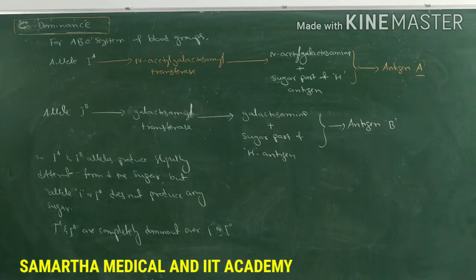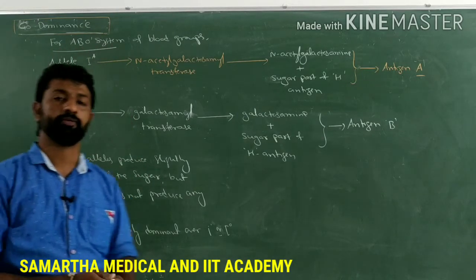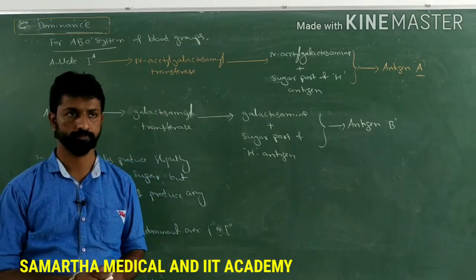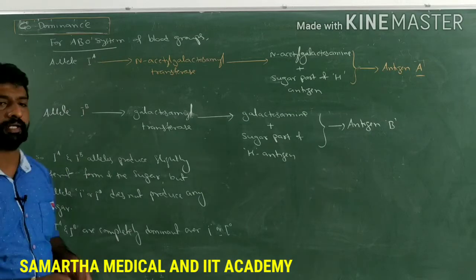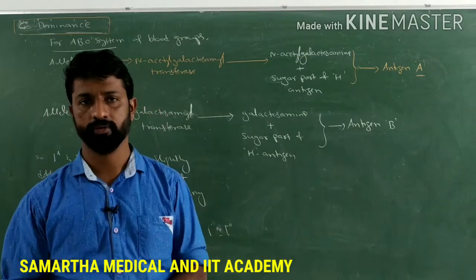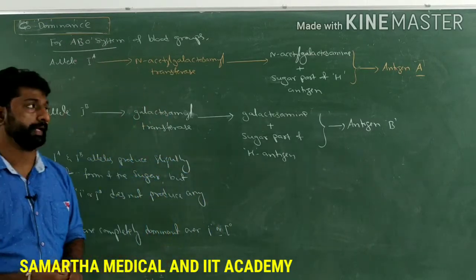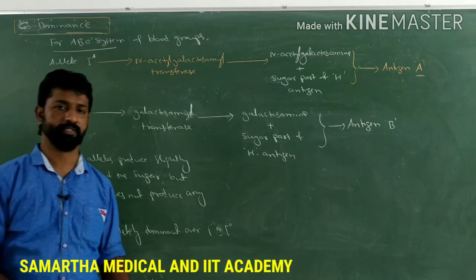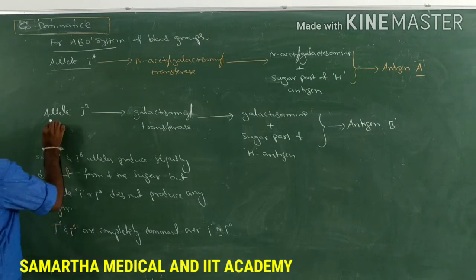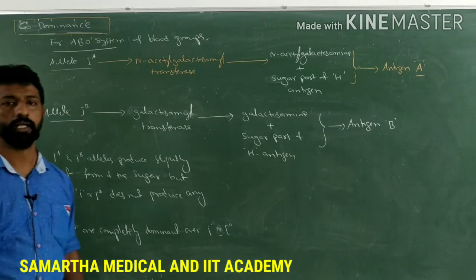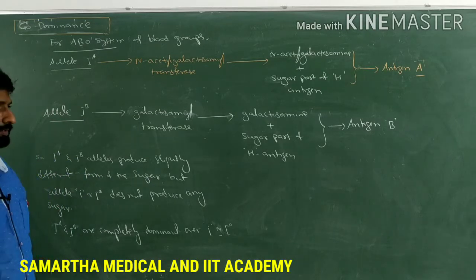Let's take the example of the ABO system of blood groups as an example for codominance. For the ABO system, how many alleles are present, as we saw in the previous example? There are 3 alleles for the gene I, which code for the antigen present over the RBC. Those alleles are allele IA, allele IB and allele small i, that is IO. Let's see the function of these alleles.